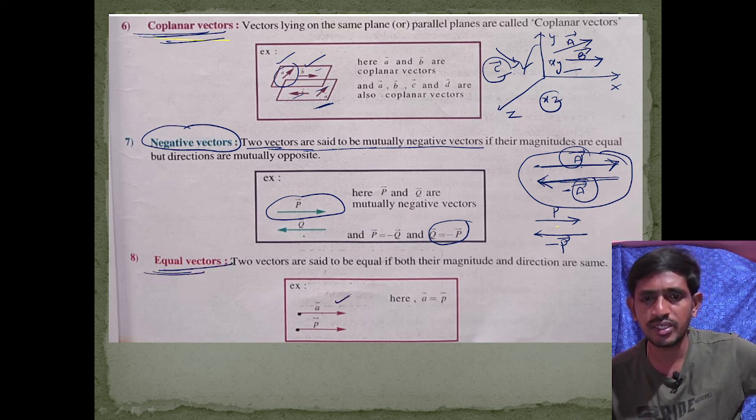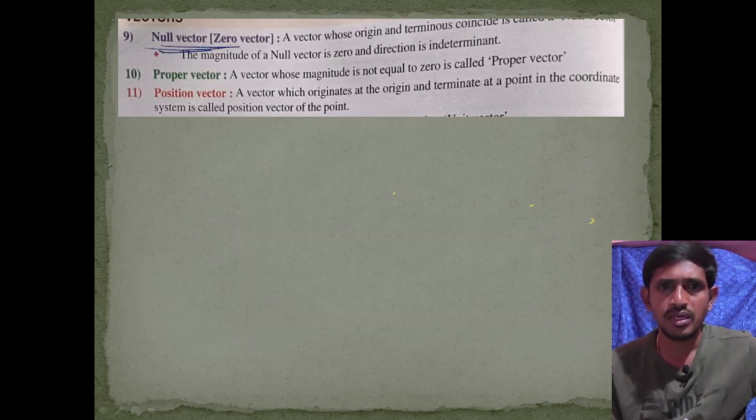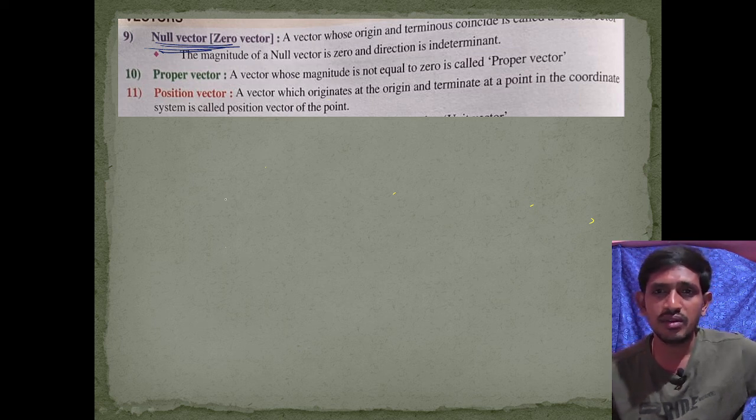Next here, equal vectors, which we have already discussed. They have the same magnitude and the same direction. Okay, next one, null vector. So what is a null vector? The magnitude of that vector is 0. Magnitude 0 means it's a point, so there is no length for the vector. That is called a null vector. So the magnitude of a null vector is 0.